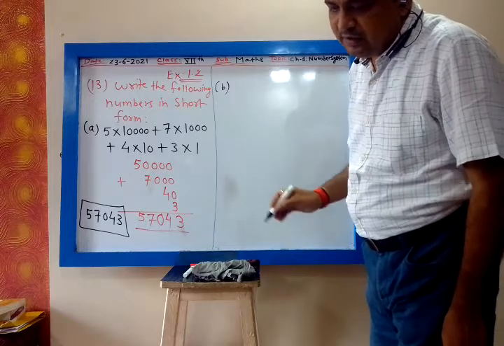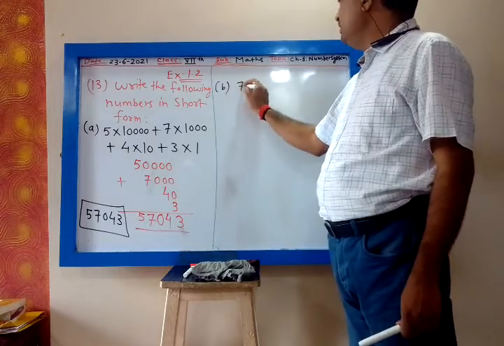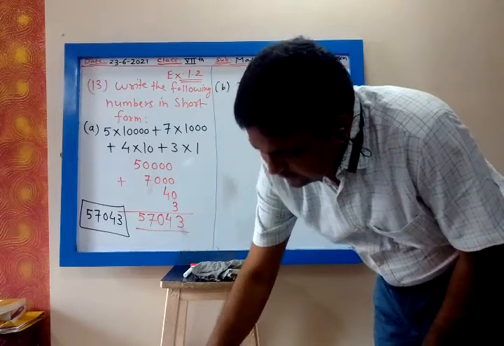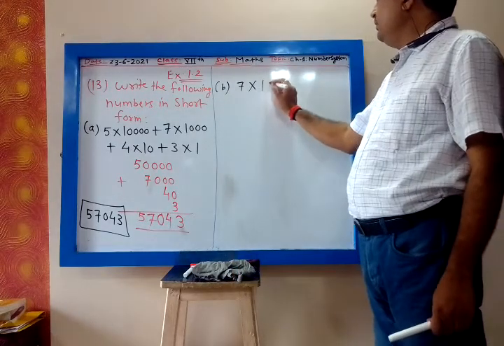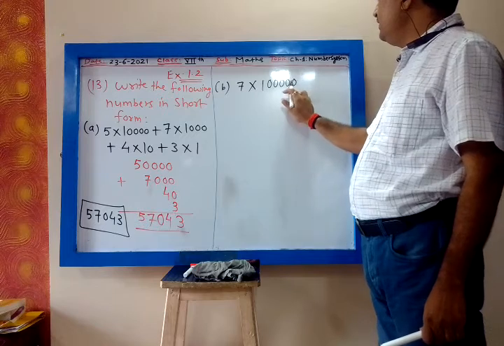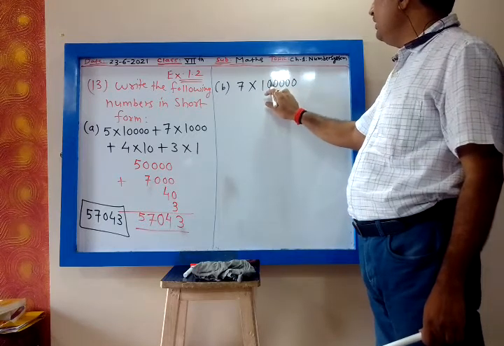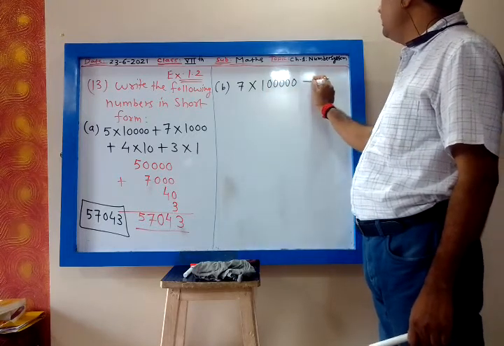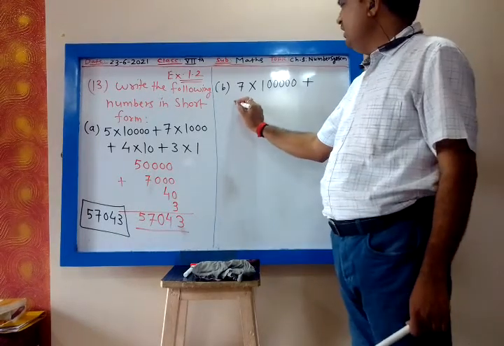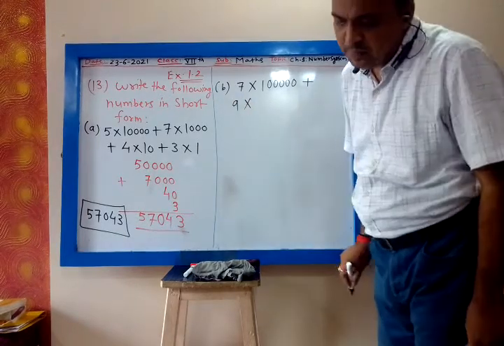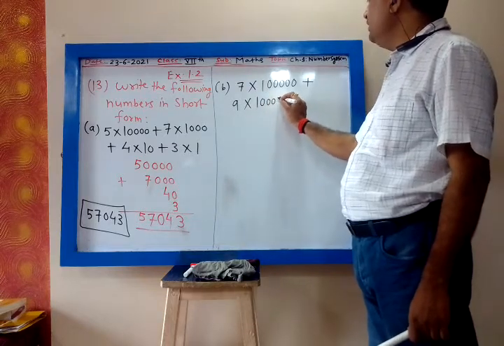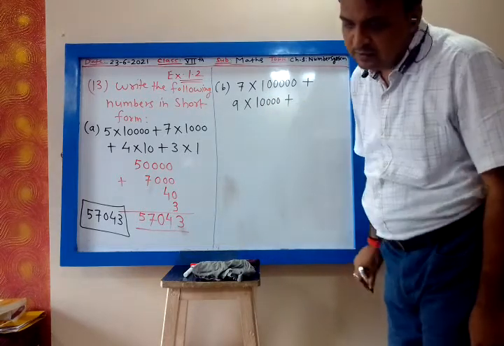Then B is 7 into 5 zeros. Ones, tens, 100, 1000, 10,000, lakhs. So 7 into 1 lakh plus 9 into 10,000, 4 zeros.